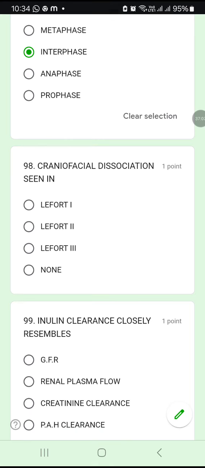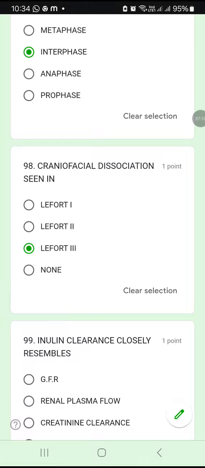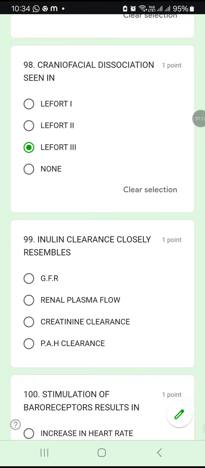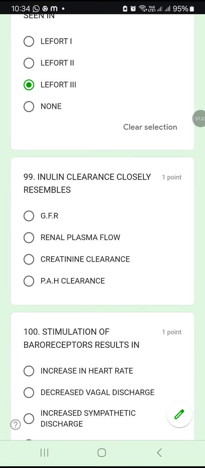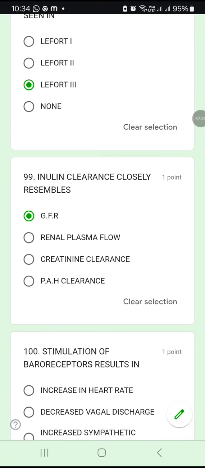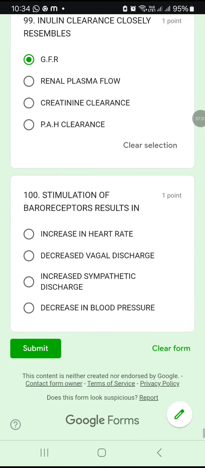98. Craniofacial dissociation is seen in which fracture? Le Fort 1, 2 or 3? Craniofacial dissociation is seen in Le Fort 3 fracture. Okay, Le Fort 3 will show you the entire dissociation of the cranial region. Okay. Question number 99. Inulin clearance closely resembles GFR, renal plasma flow, creatinine clearance, or PAH clearance. Inulin clearance means what? Inulin clearance means GFR clearance. Okay, option A, GFR clearance.